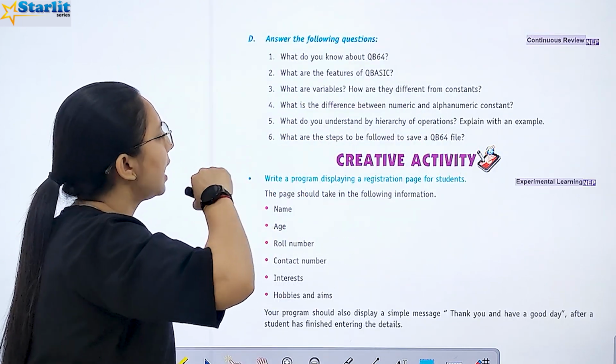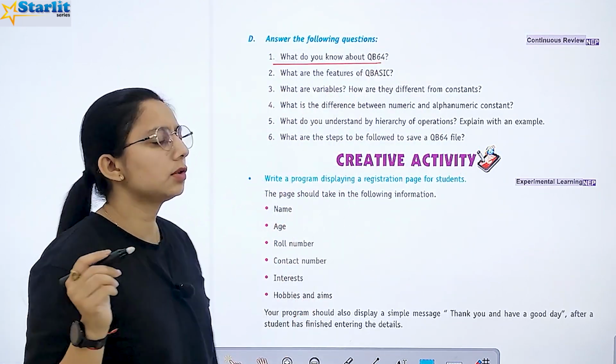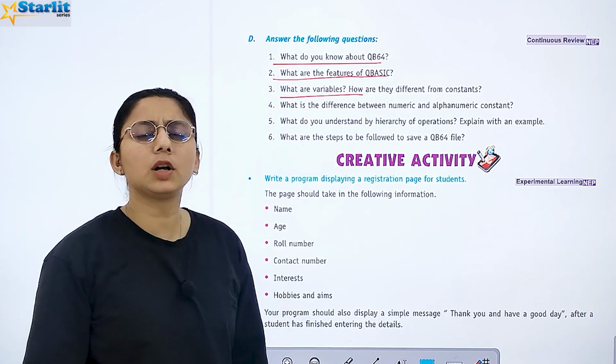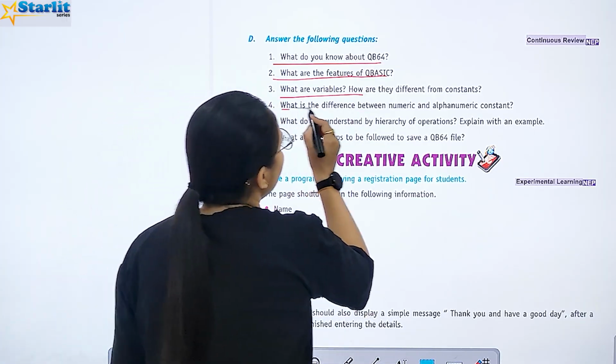Right? Next is answer the following. What do you know about QB64? What is it? I have just told you. Write the features of QBasic. What are variables?